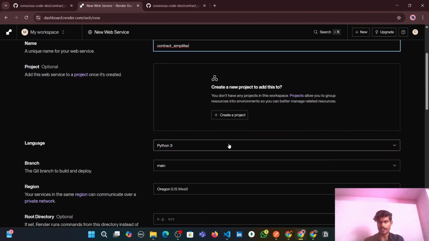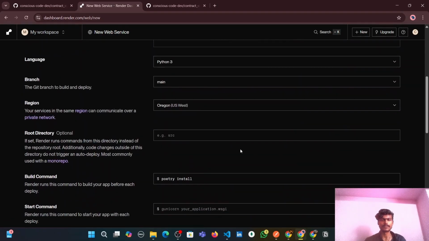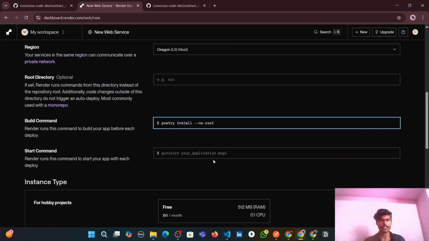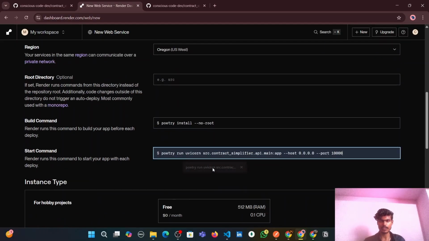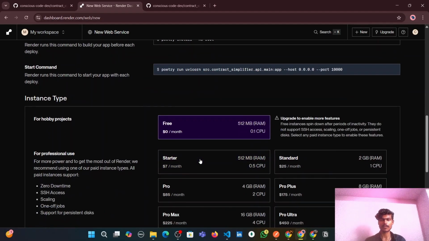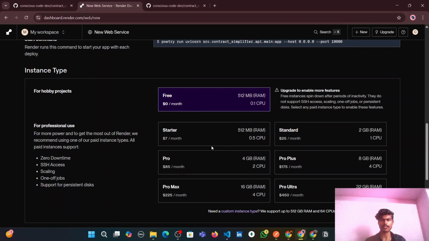and by default Render will understand that this is a Python project, guys. And the root directory we will leave as it is. The build command we should give is poetry install --no-root, and the start command we will give this one, poetry run uvicorn, etc. And let's select this free plan because we don't need the starter.